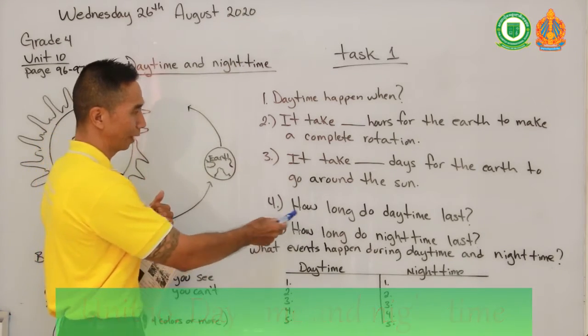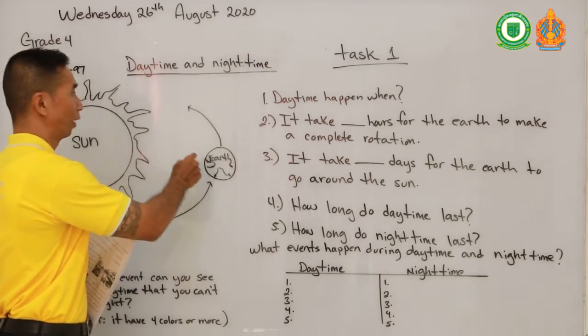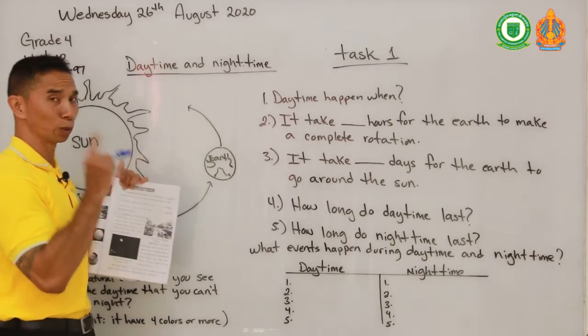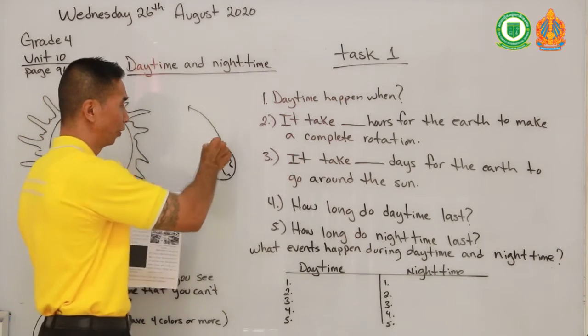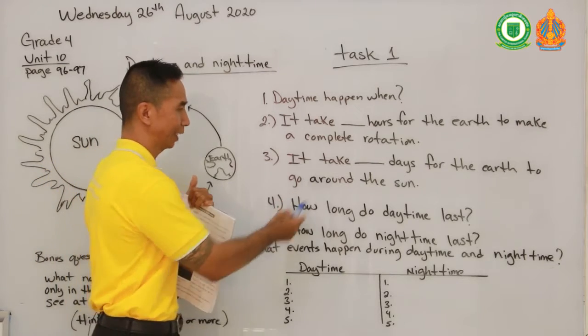And the fourth question, how long does daytime last? As we have learned earlier, we know one whole day takes 24 hours for the Earth to make a complete rotation on its axis. So how long does daytime last?